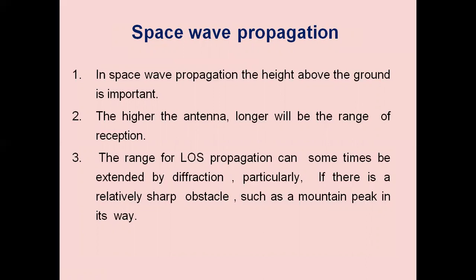The resultant field strength ER at the receiving antenna, which is at a distance d from the transmitting antenna, is given by the formula 2E0 sine of 2 pi HT HR by lambda d. HT is the height of the transmitting antenna, HR is the height of the receiving antenna, lambda is the wavelength, and d is the spacing between transmitter and receiver.